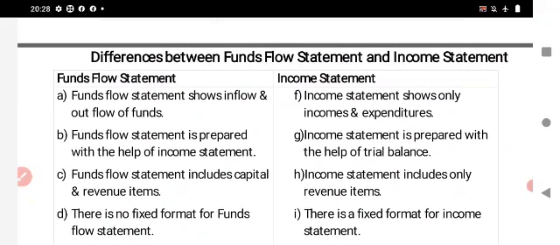The second one is that the fund flow statement is prepared with the help of the income statement. Here, the fund flow statement is prepared based on the income statement. In case of the income statement, it is prepared with the help of the trial balance. With the help of the trial balance, income statements can be prepared.